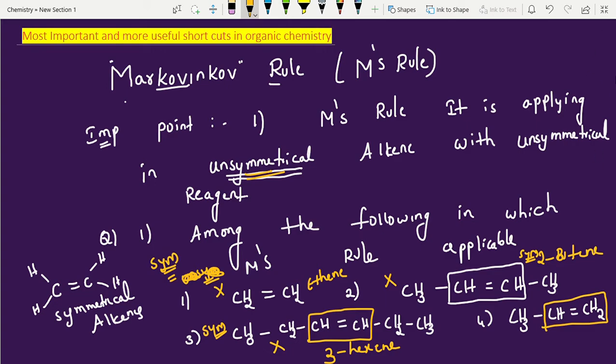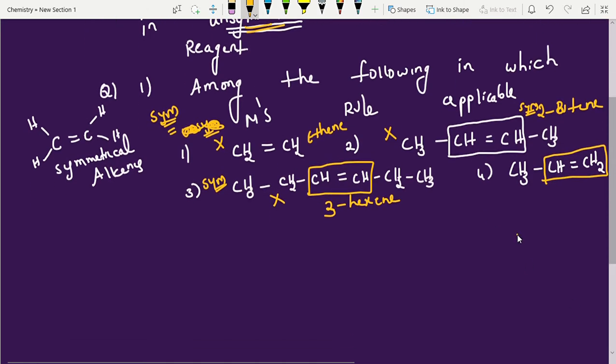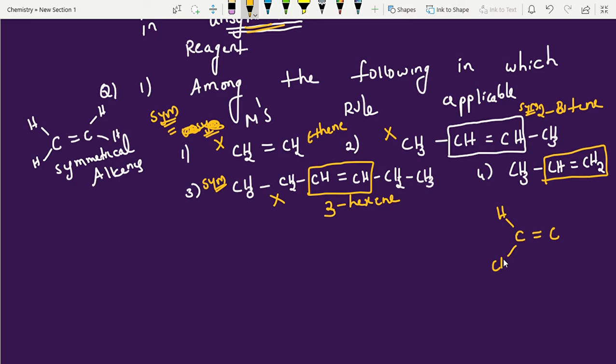Of the four attached groups, at least two are different, so that is unsymmetrical. In expanded form, around this carbon, one hydrogen and one methyl group, but the other carbon has different groups. That's why we call it unsymmetrical. In the unsymmetrical case, Markovnikov rule is applicable. These are basic questions they will ask, at KCET and MCET level.